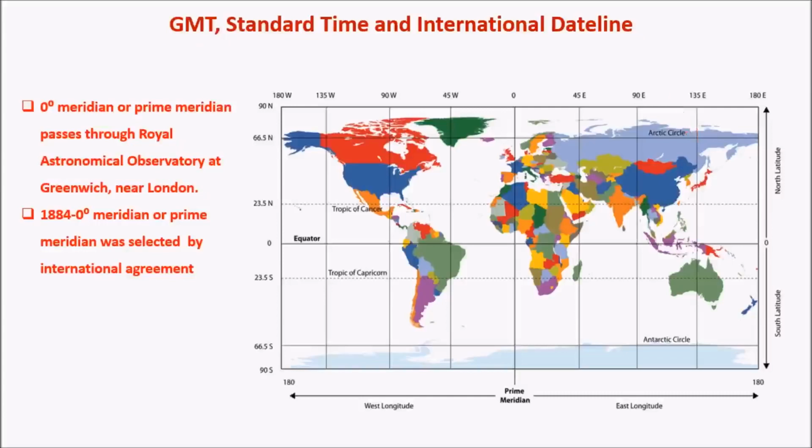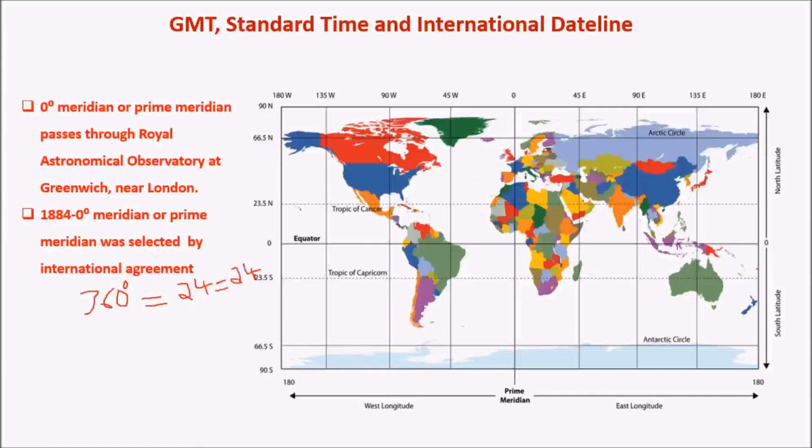And to attain this uniform date and time system, the Earth was divided into 24 longitudes. We know that Earth is a sphere, and from above it would look like a circle, and a circle makes an angle of 360 degrees. So now this 360 degrees corresponds to 24 longitudes, and each longitude corresponds to 1 hour. So 24 longitudes correspond to 24 hours or 1 day.